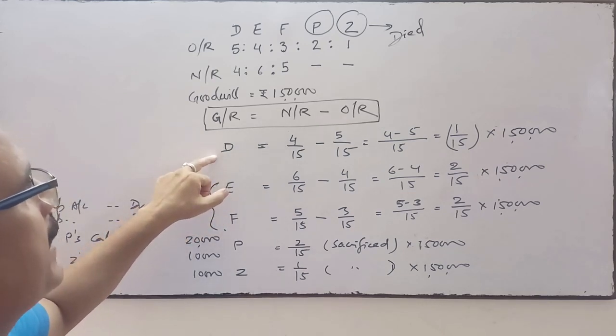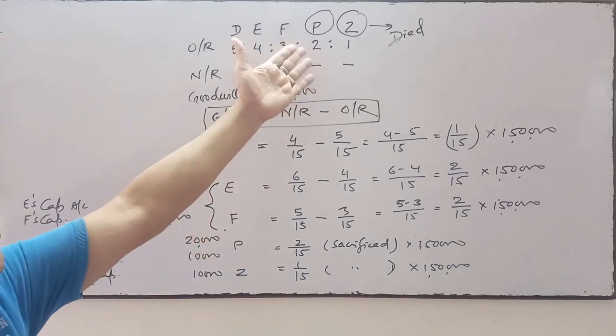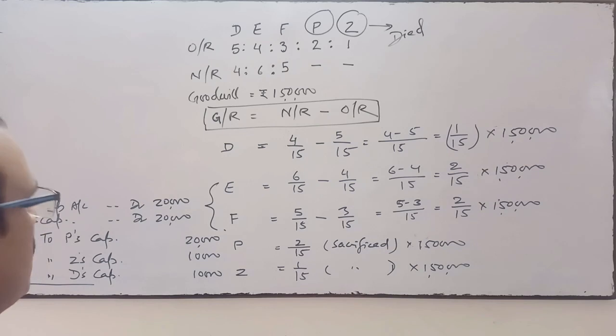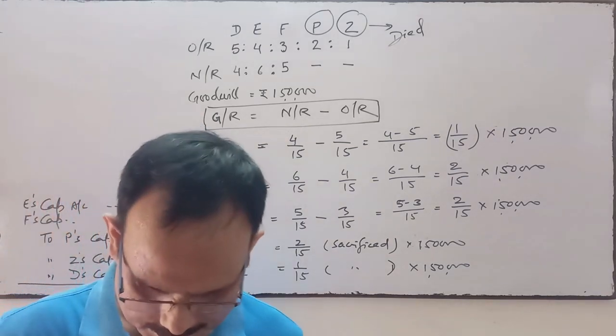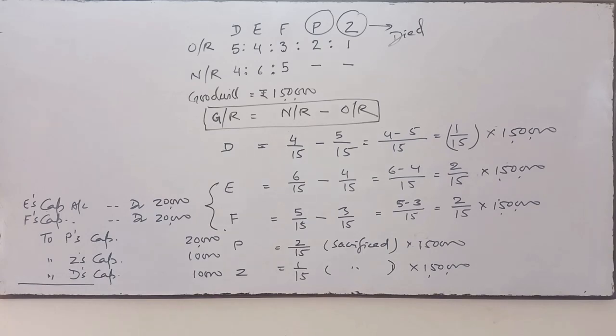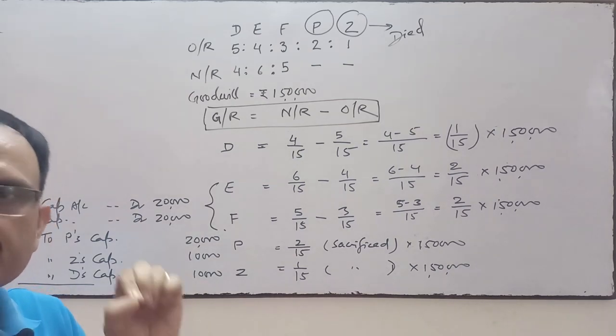D has also sacrificed, so D's capital will be credited, Z's capital and P's capital will be credited, and these two will be debited because these two partners have to compensate these three partners after the change in profit sharing ratio. So the narration will be very simple: being treatment of goodwill done at the date of death of a partner in their gaining and sacrificing ratio.